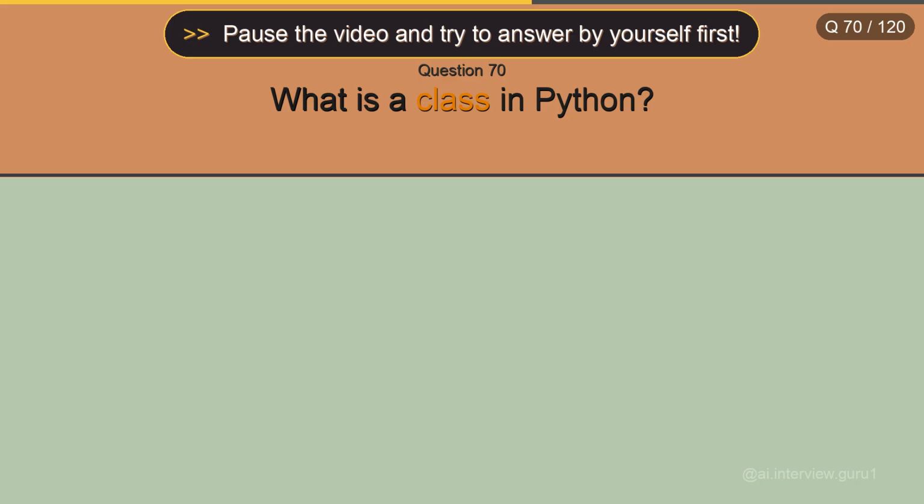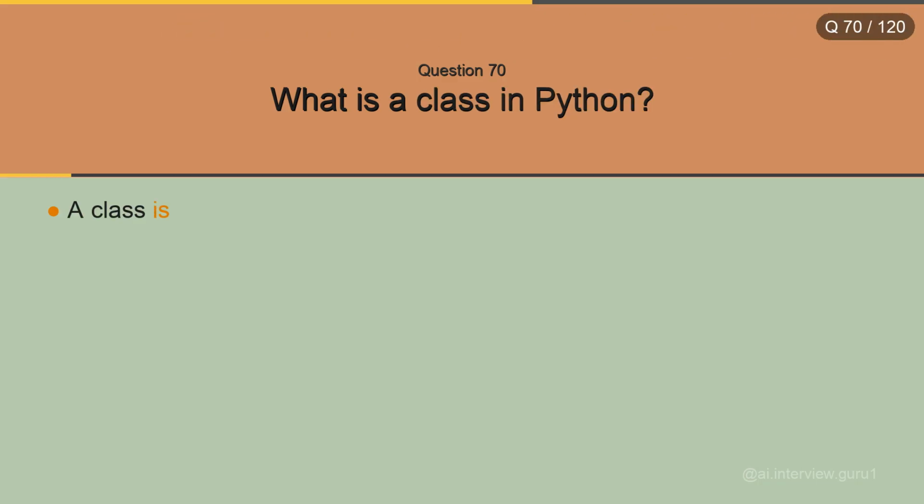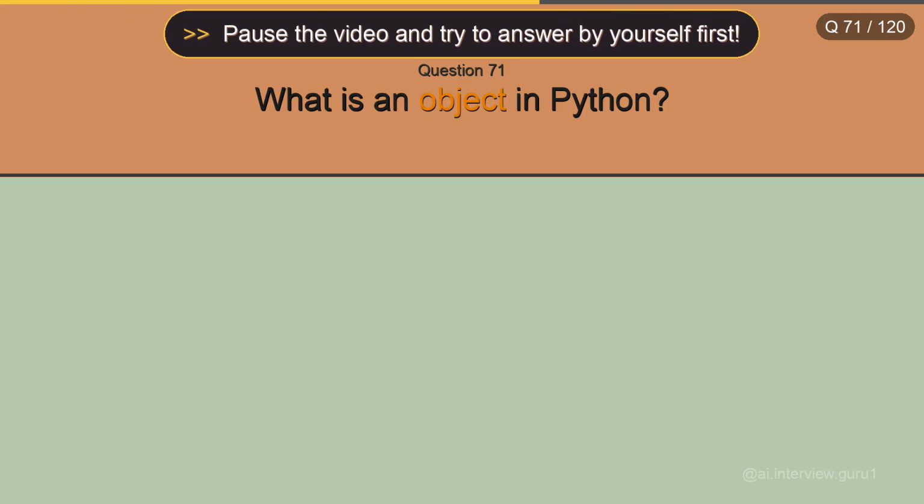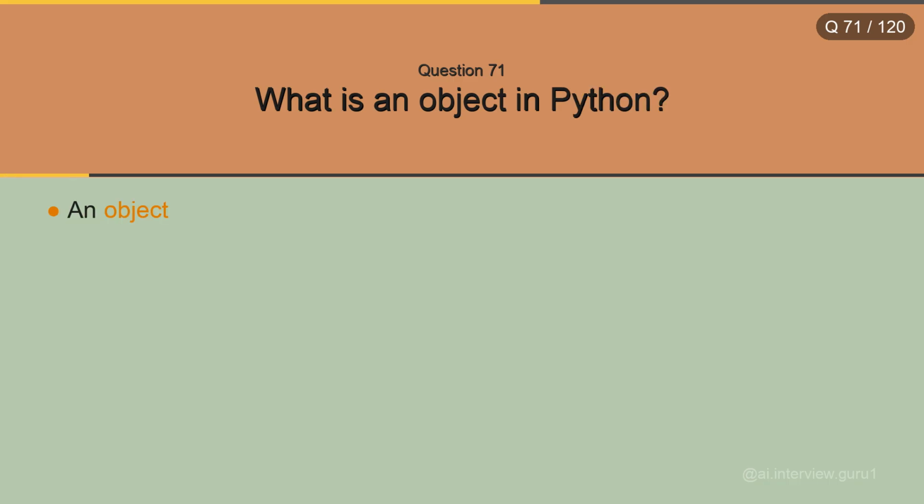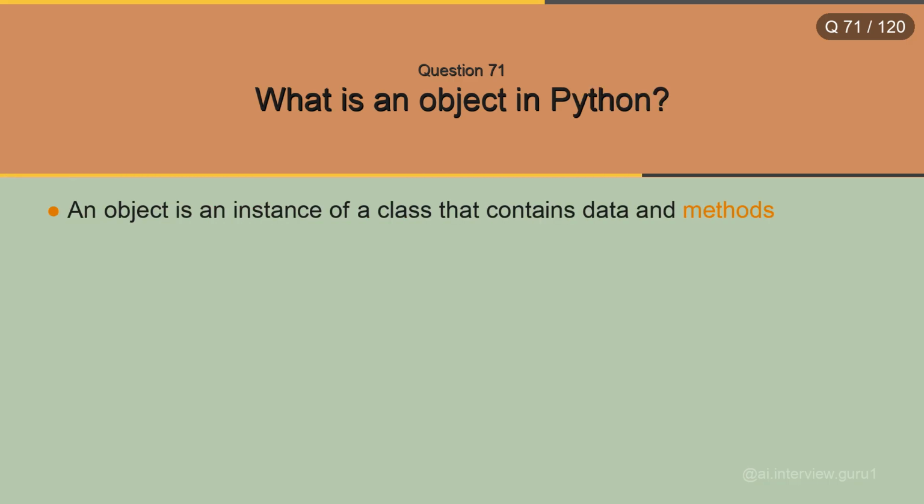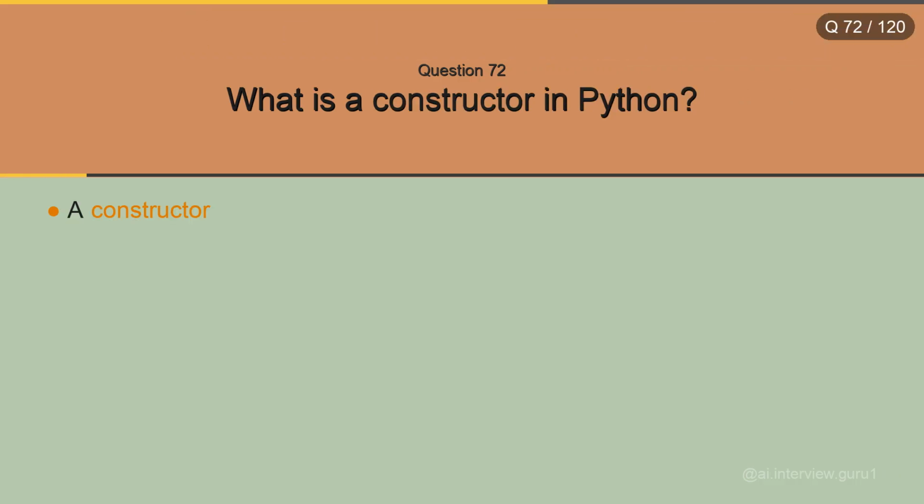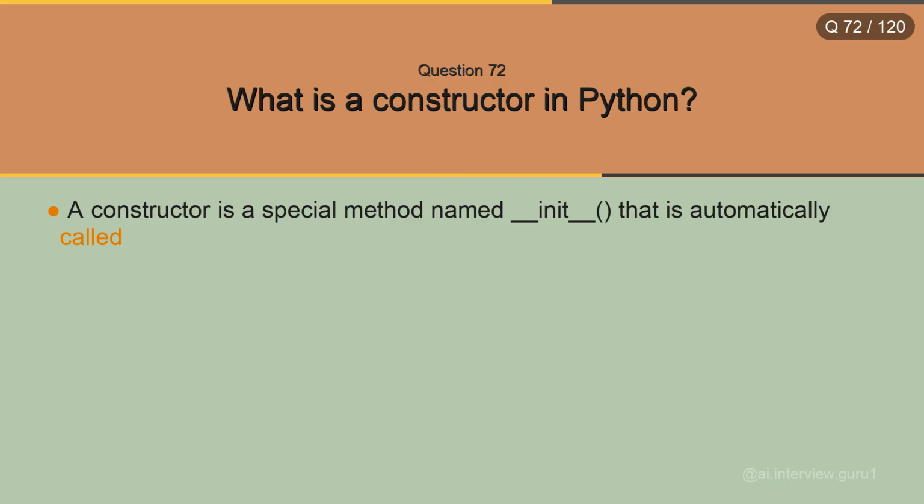What is a class in Python? A class is a blueprint for creating objects. It defines the attributes and methods of an object. What is an object in Python? An object is an instance of a class that contains data and methods defined by the class. What is a constructor in Python? A constructor is a special method named __init__ that is automatically called when an object is created.